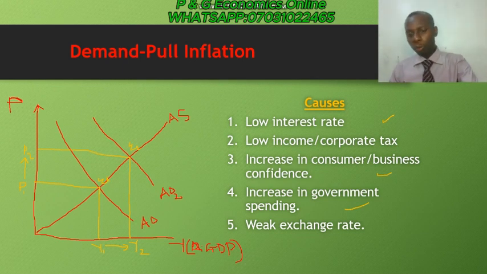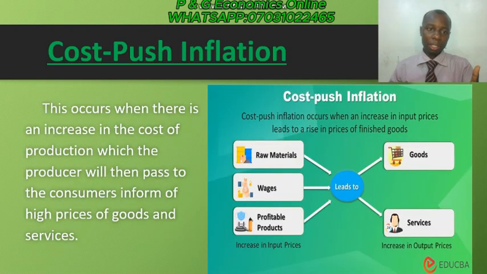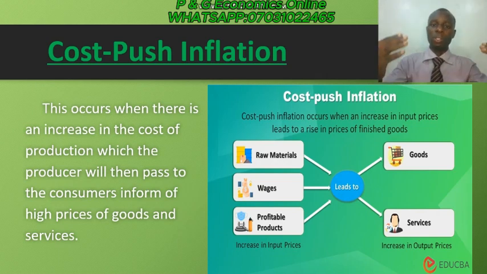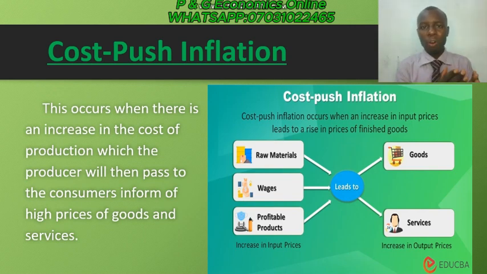Now we want to move to the next type of inflation we are considering, and that is cost push inflation. Cost push inflation is when there is an increase in the cost of production, which the producer then passes on to consumers in the form of higher prices of goods and services. This one is not a factor of the consumers. It's not as if the consumers have too much money in their hands, which is why the price increases. It is a factor of the producers who produce the common goods and services that you and I depend on.